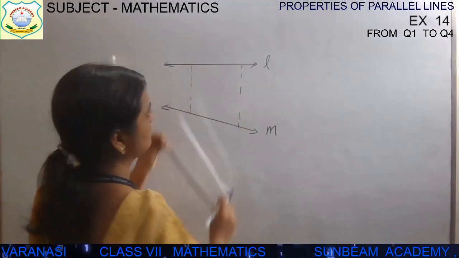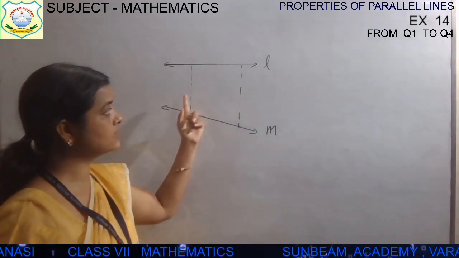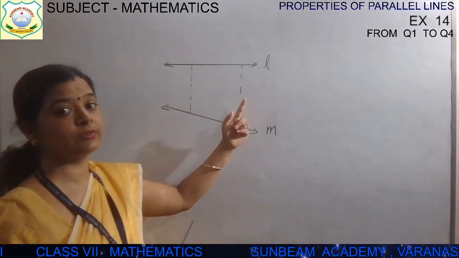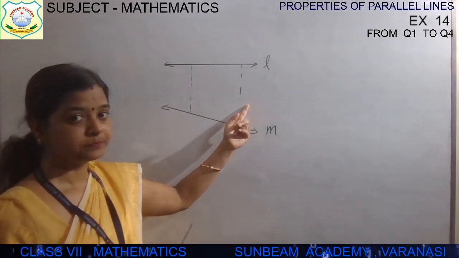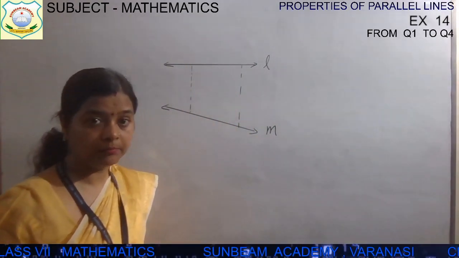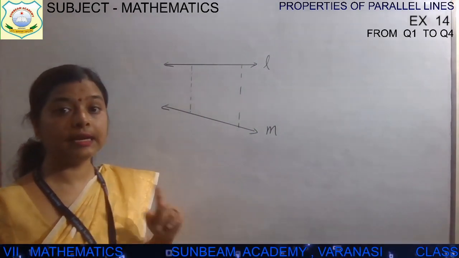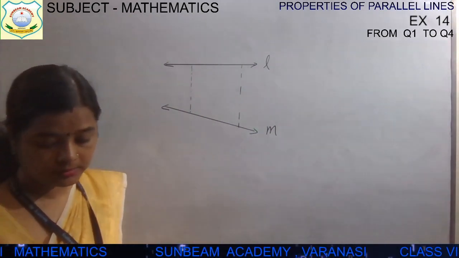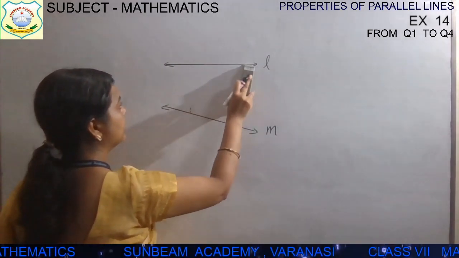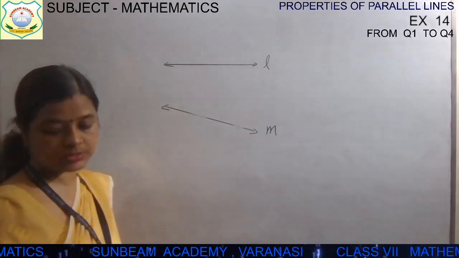See this. 2 lines. The distance between those 2 lines, are they the same? If this distance is 5, definitely this distance will be more than 5 centimeter. So the distance between 2 lines is not the same, not equal. Then also we can call it that they are not parallel to each other. Now, the first concept is clear, I think. What are parallel lines? Now I am going to show you the transversal line.